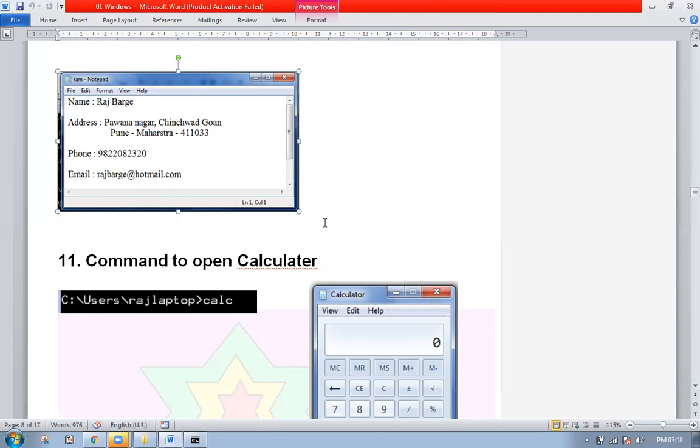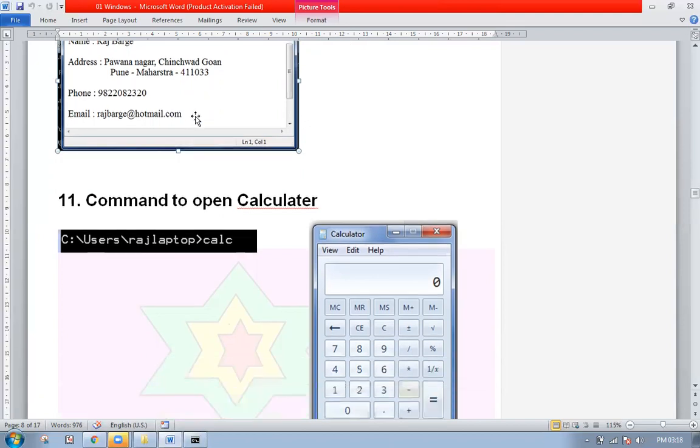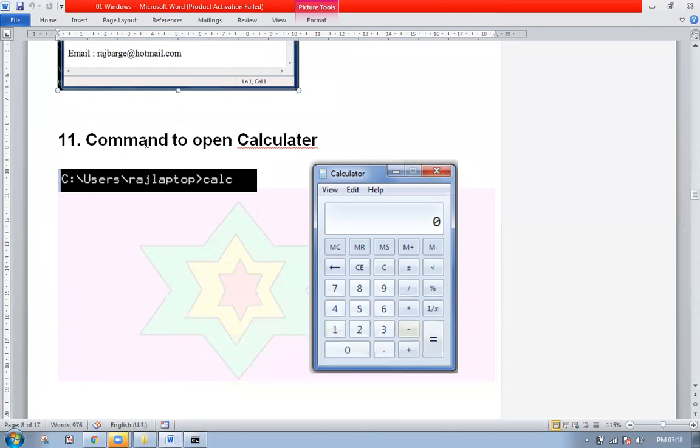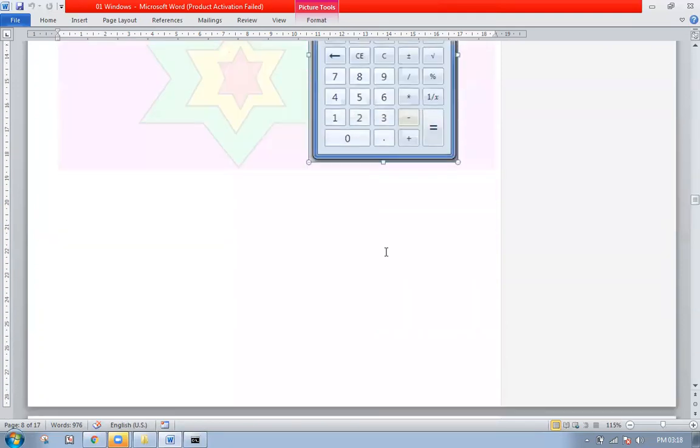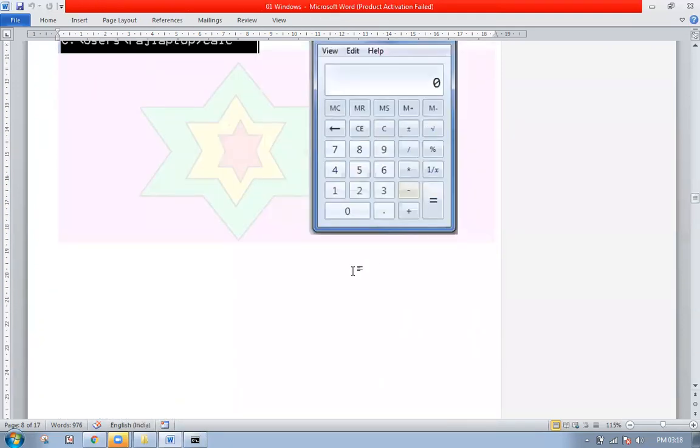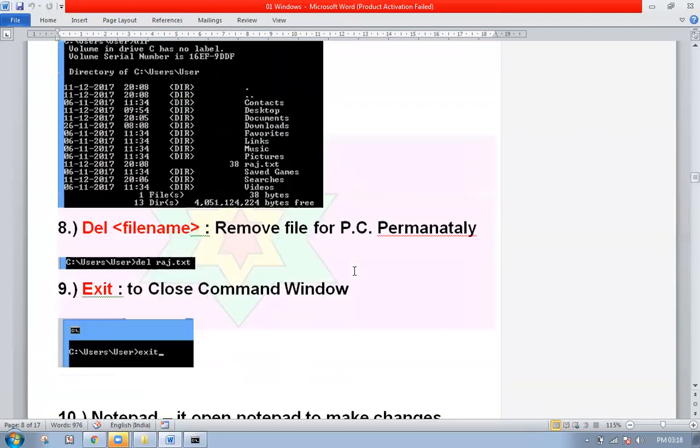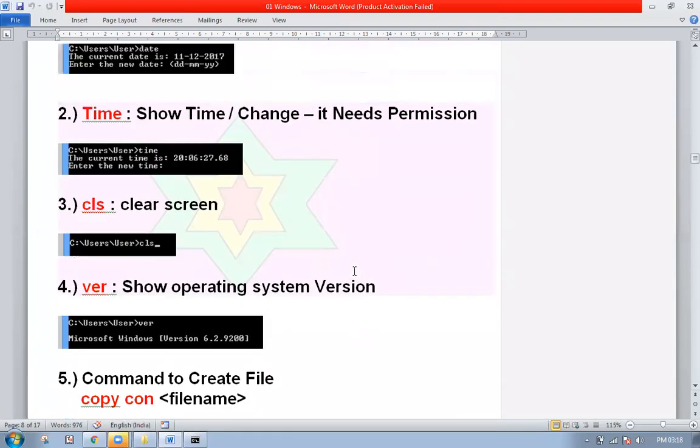Now suppose this is me opening my Notepad. Now the second important thing, I'm using a calculator command, that is calci. Yesterday in the second lecture we used it. When you say calci, it shows us the calculator. So these are some basic commands which I am showing here. I just want to teach you all these commands here, how they are operated.